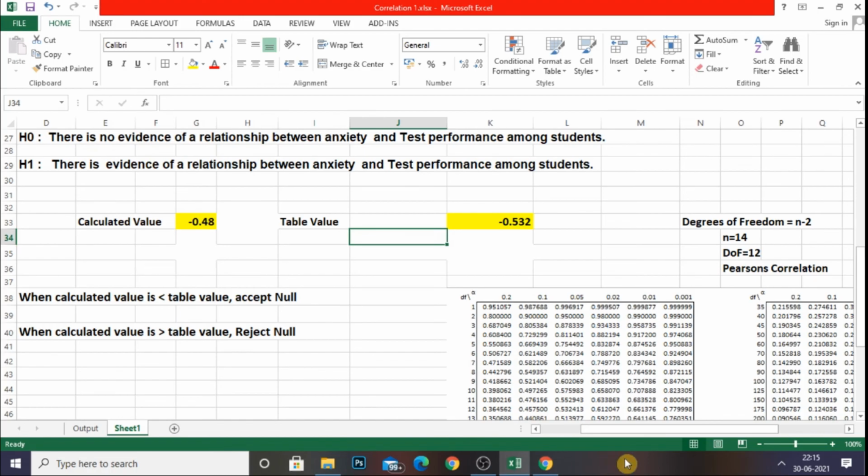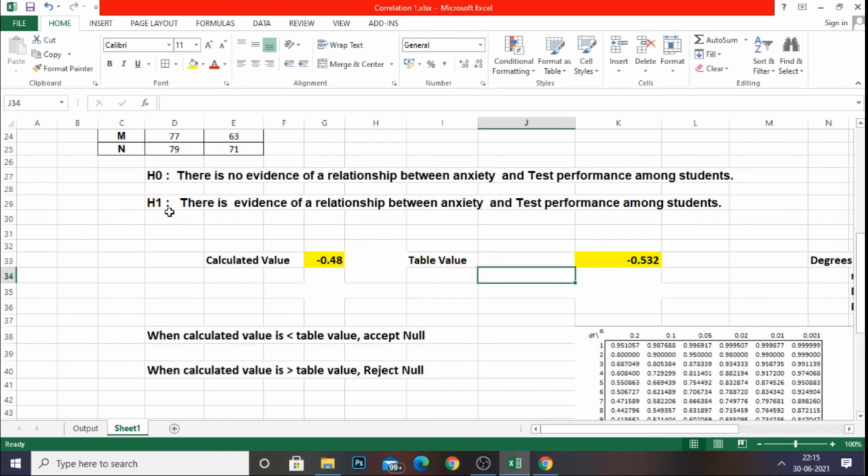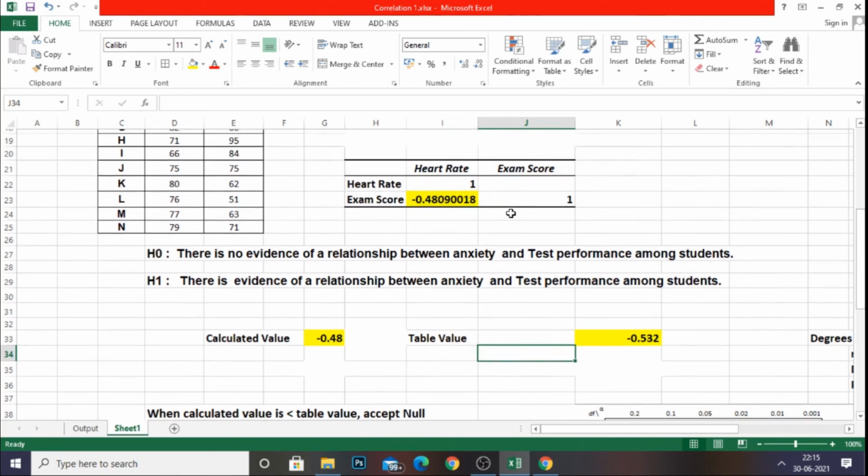Got it? Now we are going to compare this calculated value and table value. You know very well that when the calculated value is lesser than the table value, we accept the null hypothesis, and when the calculated value is greater than the table value, we reject the null hypothesis. From this, we can easily confirm the calculated value is greater than the table value. Minus 0.48 is greater than minus 0.532. So here we reject the null hypothesis. That means we accept the alternative hypothesis, H1: there is evidence of a relationship between anxiety and test performance among students.